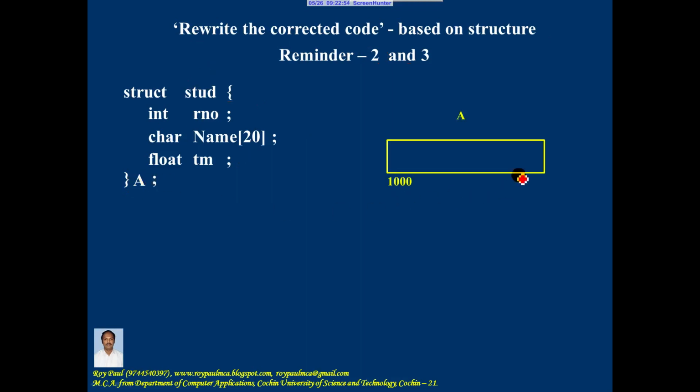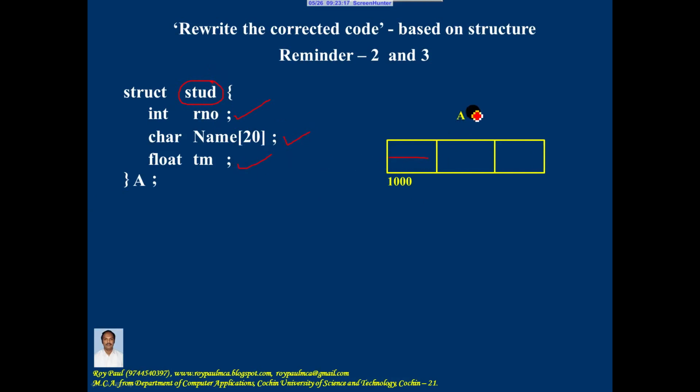It is name of the memory location, content of the memory location and some address. The content area is divided into three parts because this structure or data type consists of three members: roll number, name and total mark.